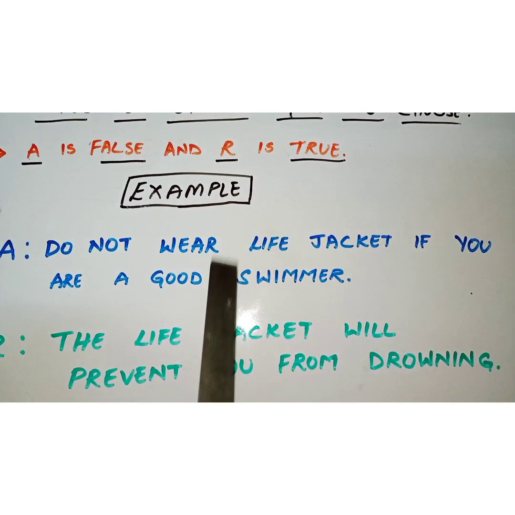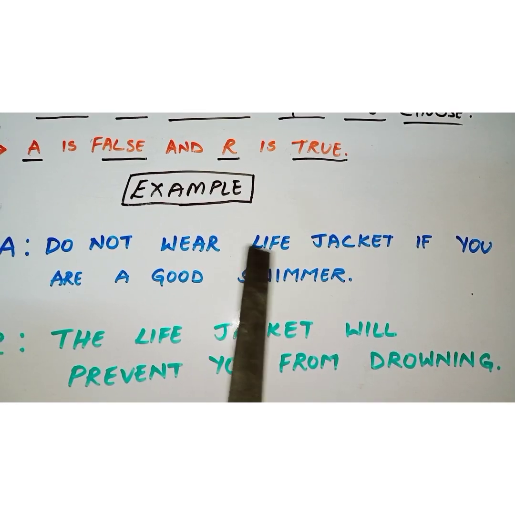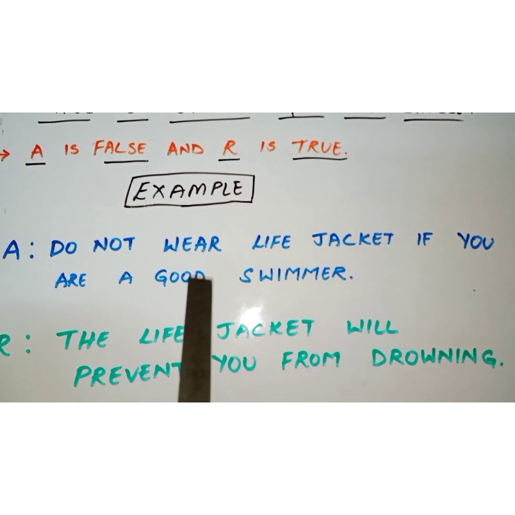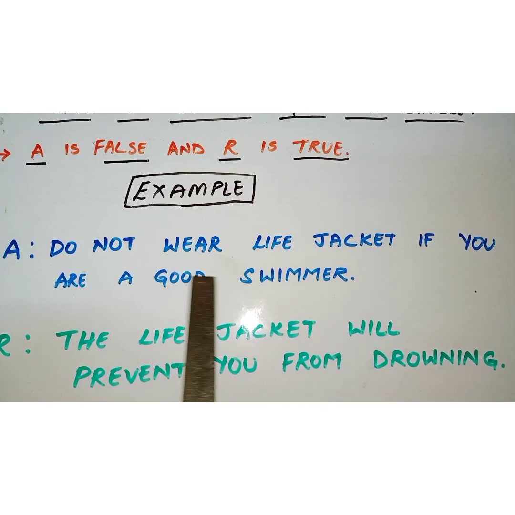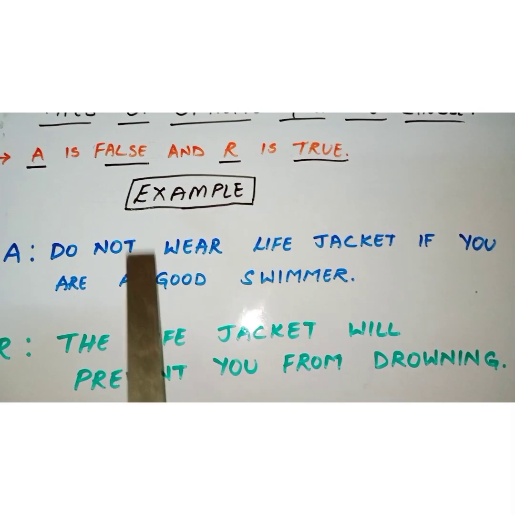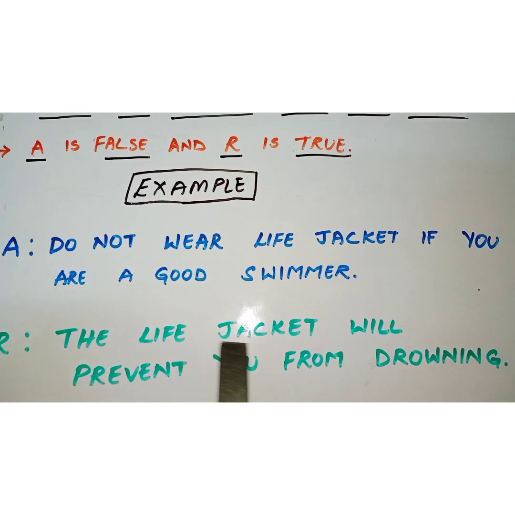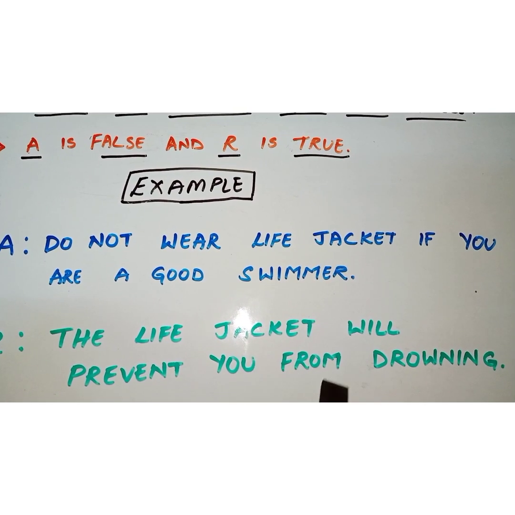Though you are a good swimmer or you aren't a good swimmer, you have to wear a life jacket when you're going into water. So this statement is false, isn't it? Do not wear a life jacket if you are a good swimmer is false. So assertion is false. Let us look into the reasoning. The life jacket will prevent you from drowning.